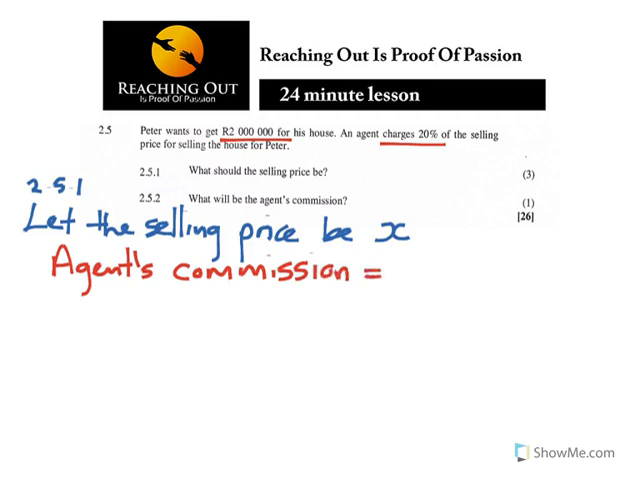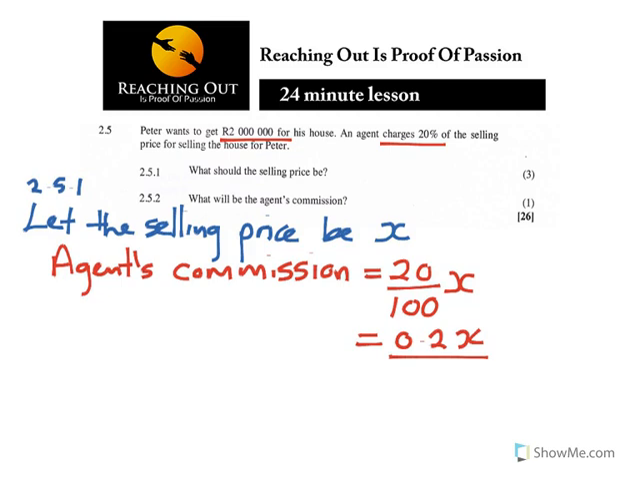Now the agent's commission, they said an agent charges 20%. So it is 20% means 20 over 100, 20% of the selling price of the house. So the selling price is x, so it's 20% of x, which gave us what? If you use the calculator, 20 over 100 is 0.2x. So first time we've identified 0.2x is the agent's commission.